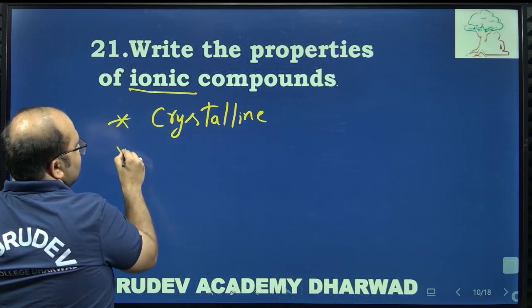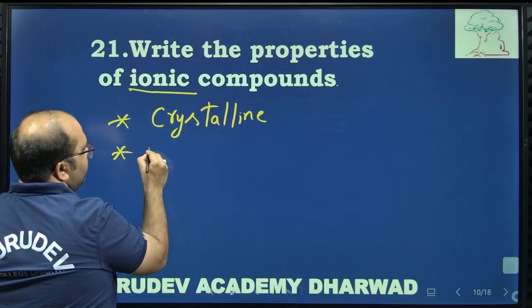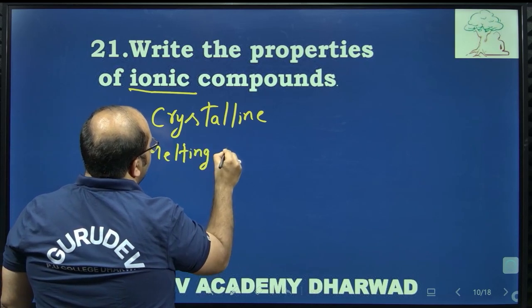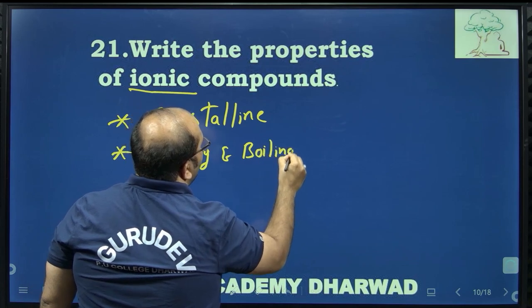So crystalline form is there. And the second important property is melting and boiling point is very high.